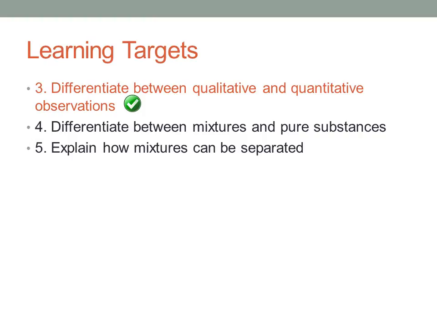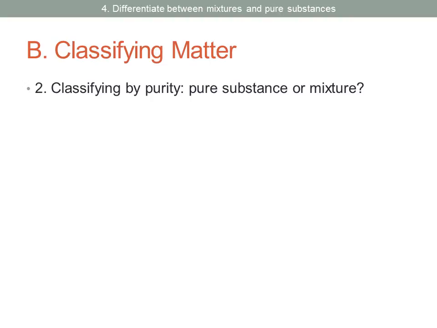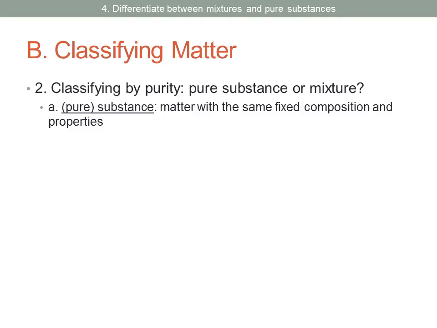Next, we want to be able to differentiate between mixtures and pure substances. Whenever we make this distinction, we are classifying by purity. Is a sample of matter a pure substance or is it a mixture? A pure substance, or simply a substance, same difference, is matter with the same fixed composition and properties. In other words, every bit of matter is the same if you were to take a look at every piece in the sample. Any pure sample is considered a substance.